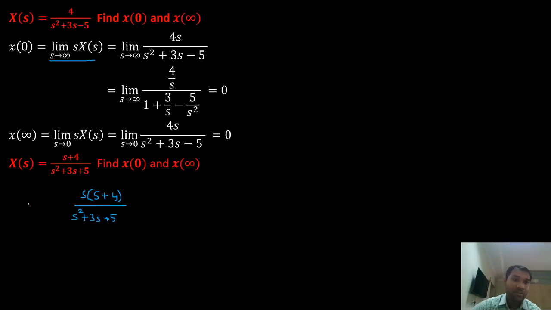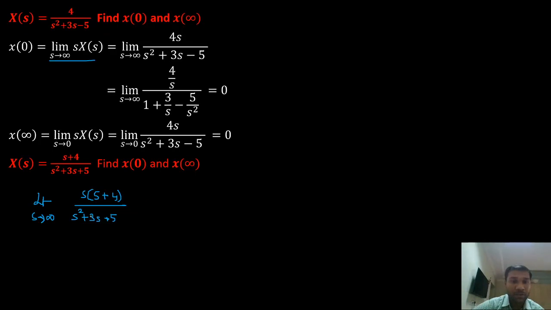Now if I substitute s equals to infinity, what happens? My numerator and denominator are infinite, so it is undefined.